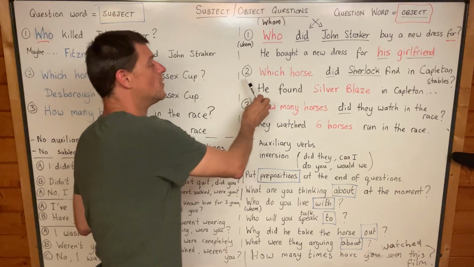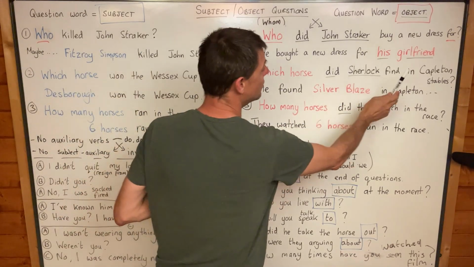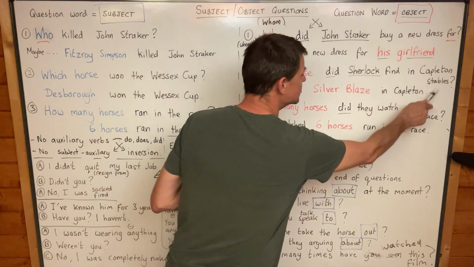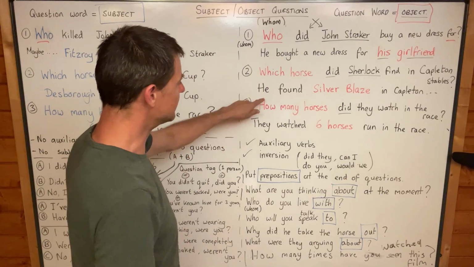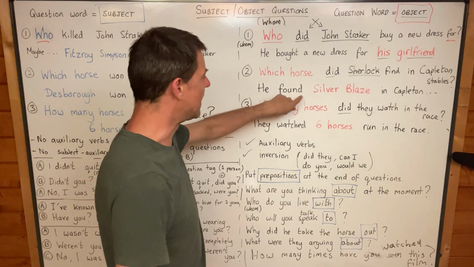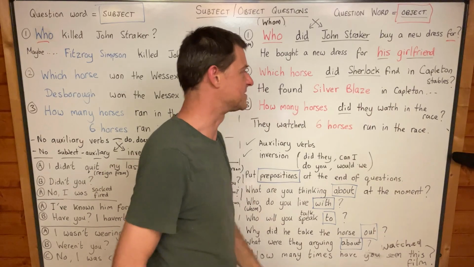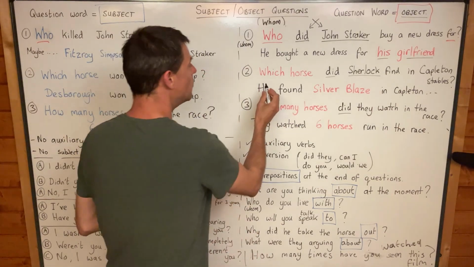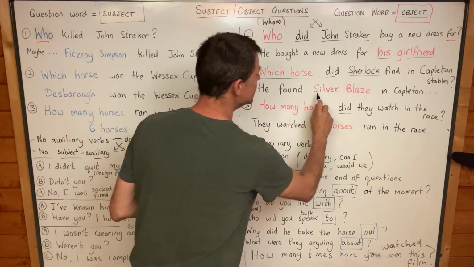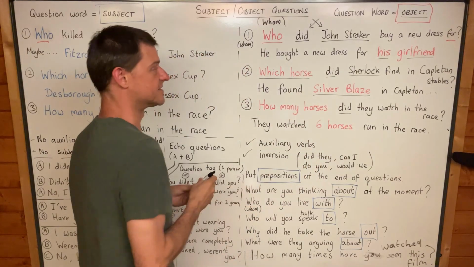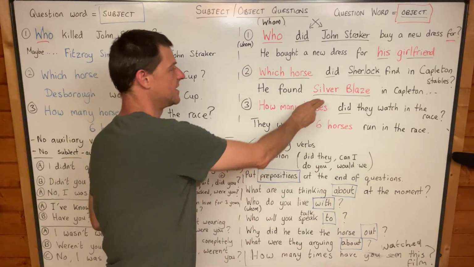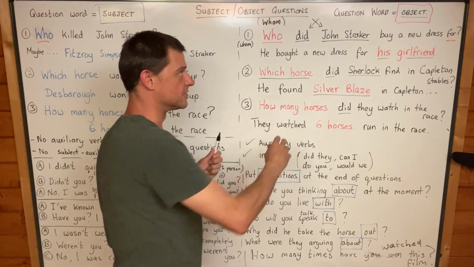Okay, number 2, which horse did Sherlock find in Capleton stables? And again, let's look at the answer. He found Silver Blaze in the Capleton stables. So which horse is the object of this sentence? Again, it's not the subject, yeah? It's the object of the verb found.